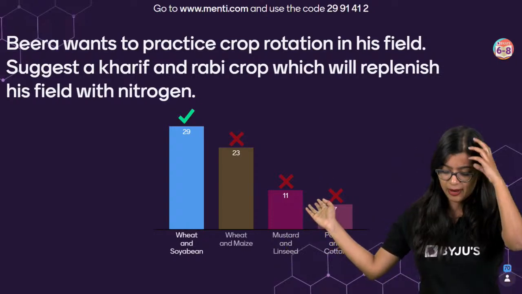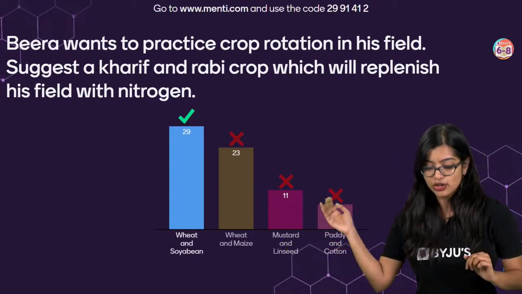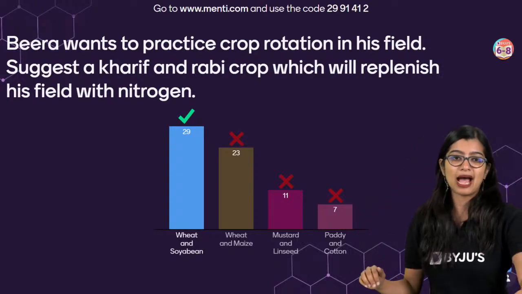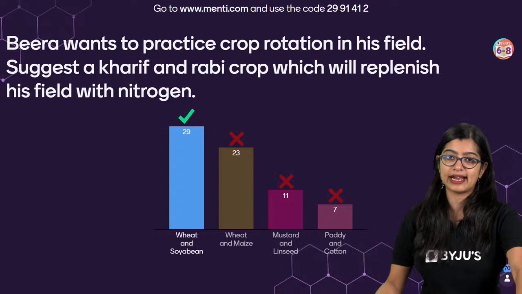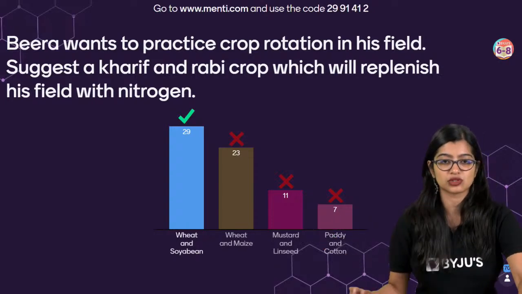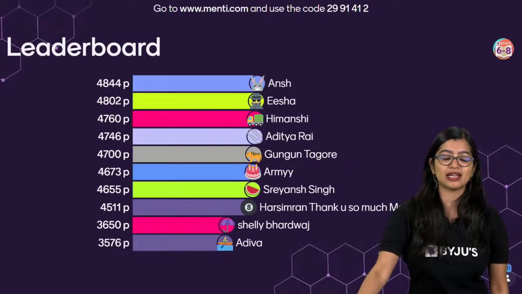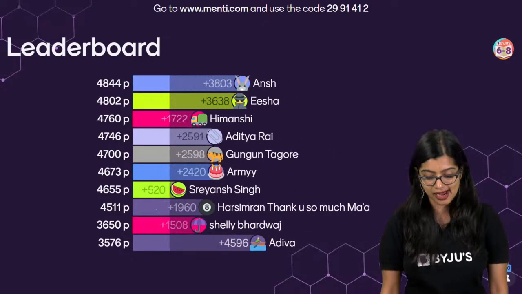In this case, if you think about it, paddy and cotton are both kharif. Ma'am, 9th class question. No, this is 8th class only. You have both these concepts. Just that we twisted it and we asked you. So with this, at 9:30, we are done with our rapid fire.